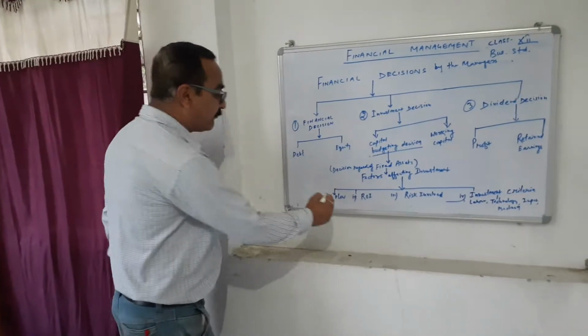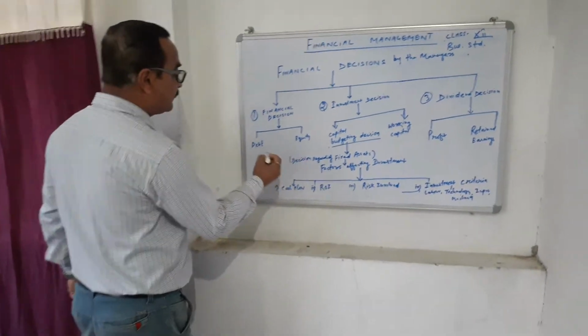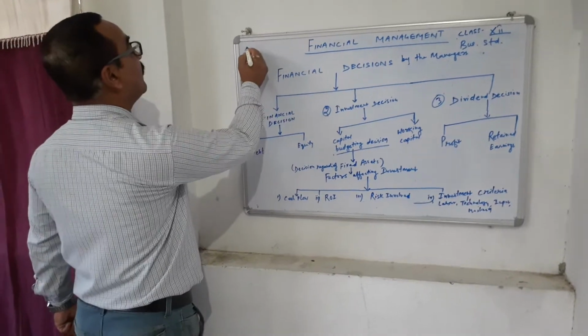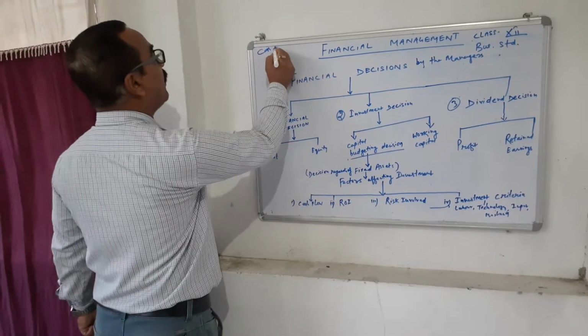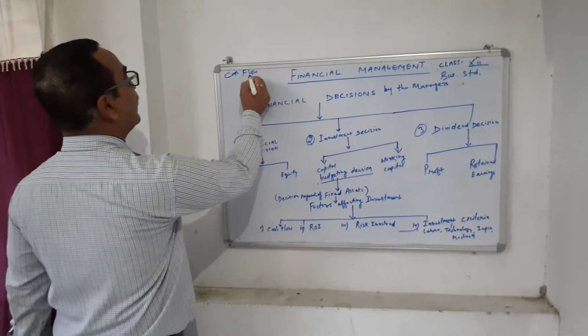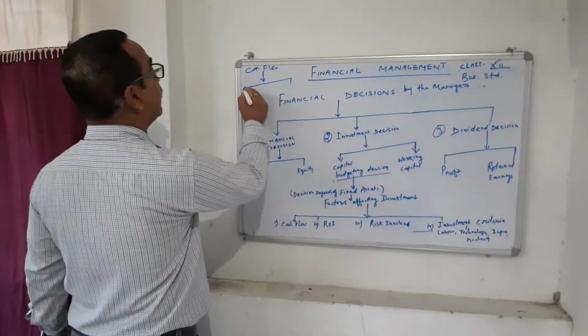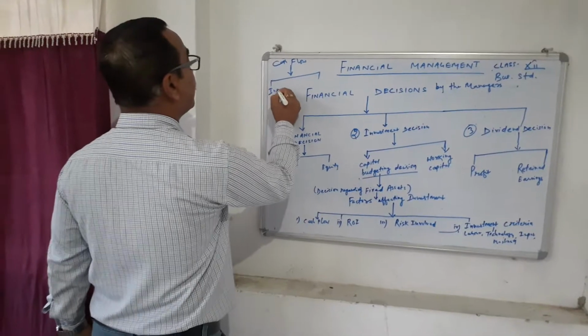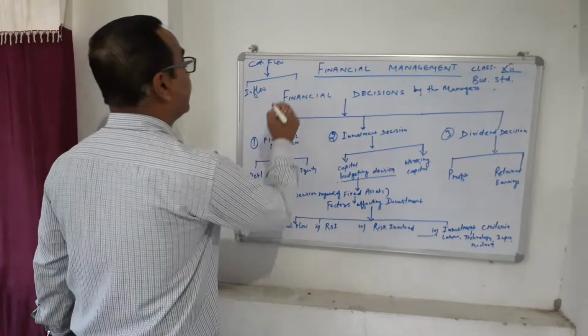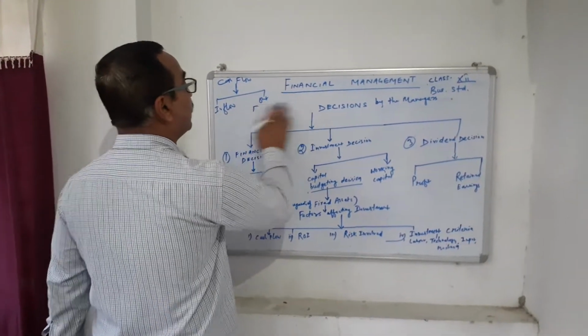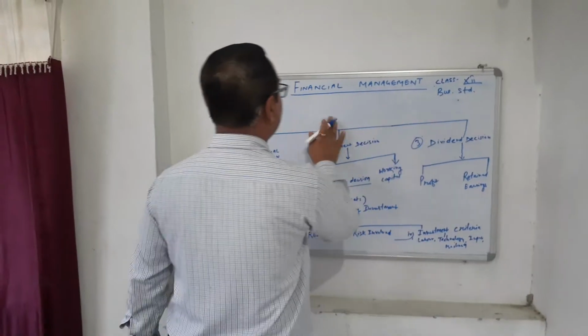Now, this cash flow, I think you know. I will tell you how we can categorize and explain it better. The cash flow is of two types. One is the cash inflow, and another one is the cash outflow. That will be better defined.